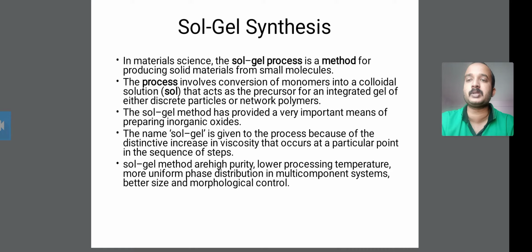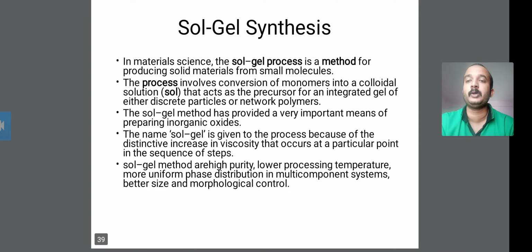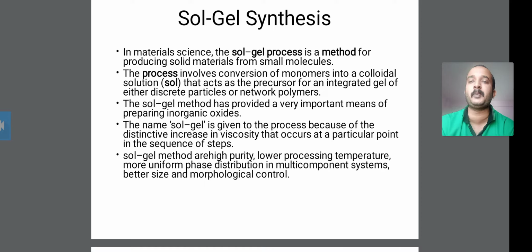Secondly, the process involves the conversion of monomers into a colloidal solution that acts as a precursor for an integrated gel, either discrete particles or network polymers. The sol gel process involves the conversion of monomers into a colloidal solution, and this colloidal solution acts as a precursor for the integrated gel.